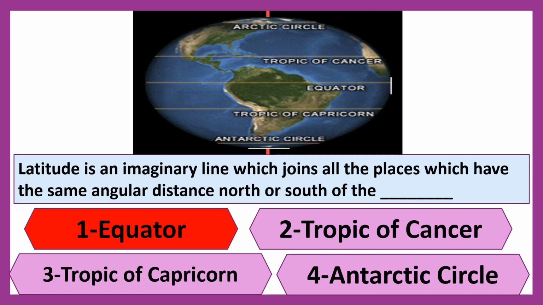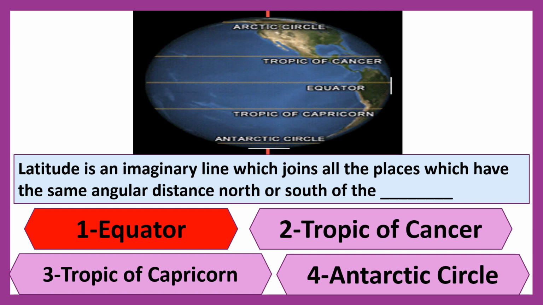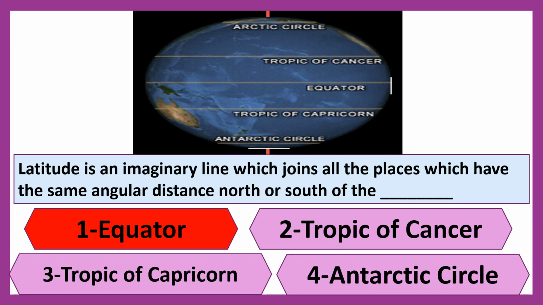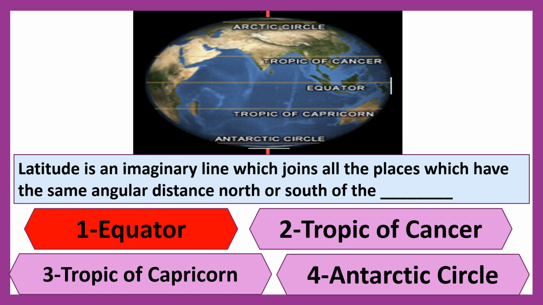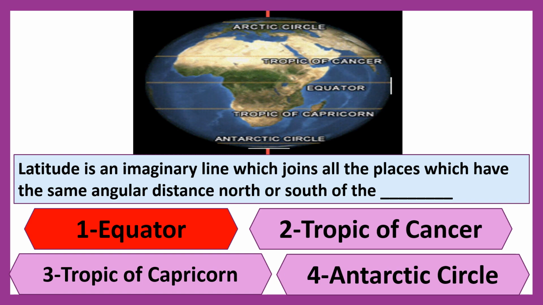You are right, children. Equator. Latitude is an imaginary line which joins all the places which have the same angular distance north or south of the equator.